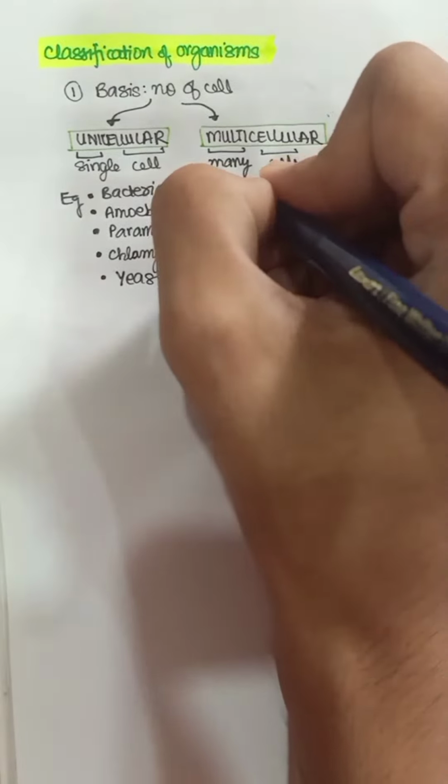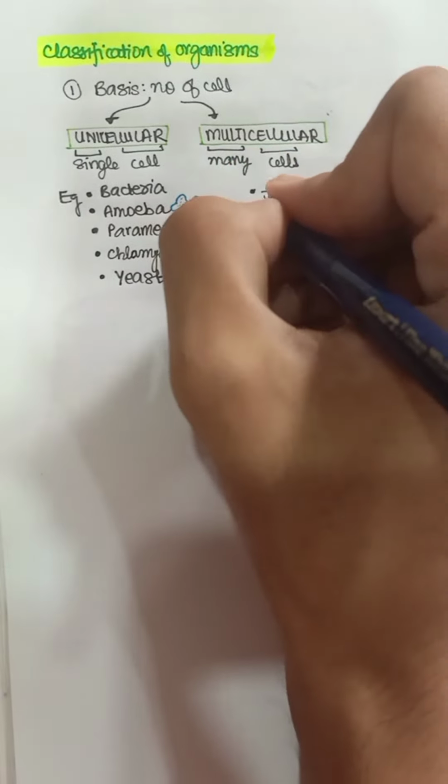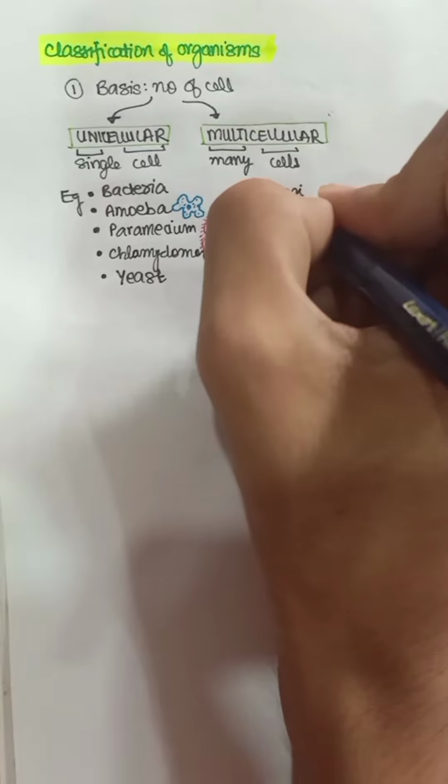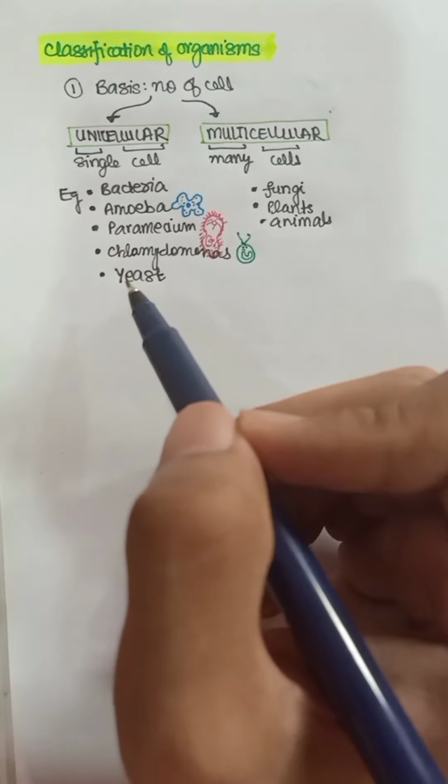Examples of multicellular is simple. All fungus. So plural of fungus is fungi. Then plants, animals. Here you might learn more examples in the chapter Animal Kingdom. So here we end our first classification.